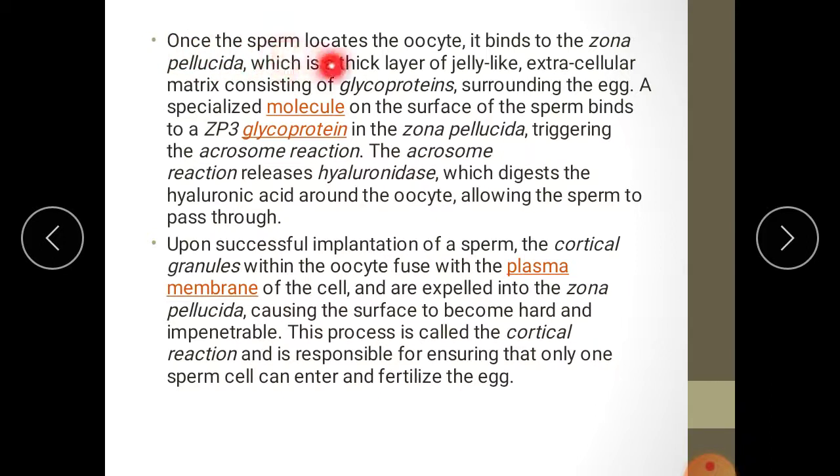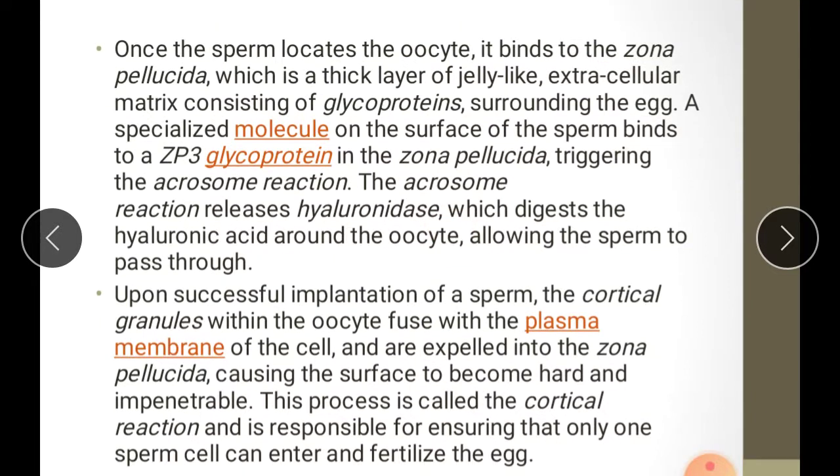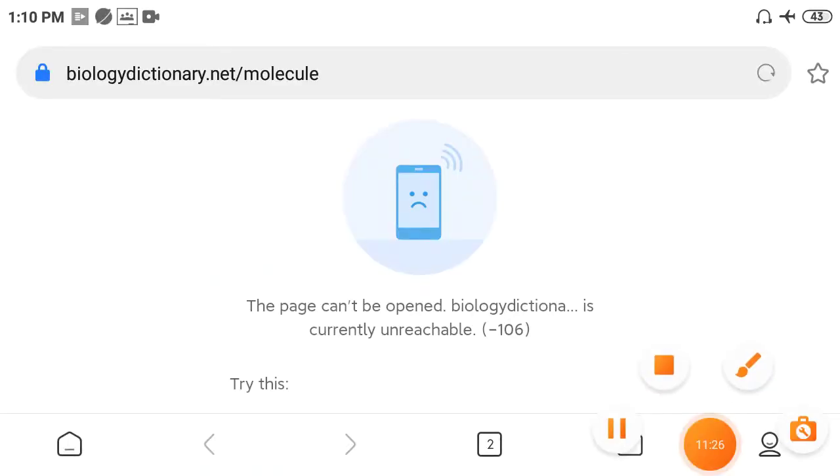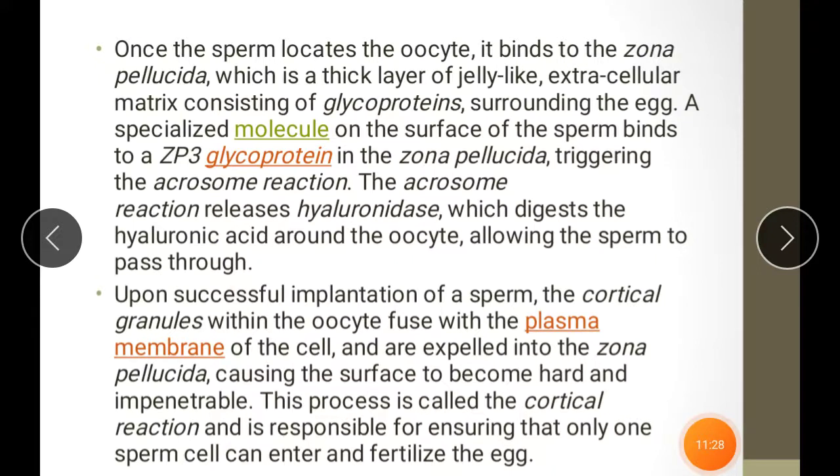Once the sperm locates the oocyte, it binds to the zona pellucida, which is a thick layer of jelly-like extracellular matrix consisting of glycoproteins surrounding the egg. A specialized molecule on the surface of the sperm binds to ZP3, the zona pellucida 3 glycoprotein in the zona pellucida, triggering the acrosome reaction.